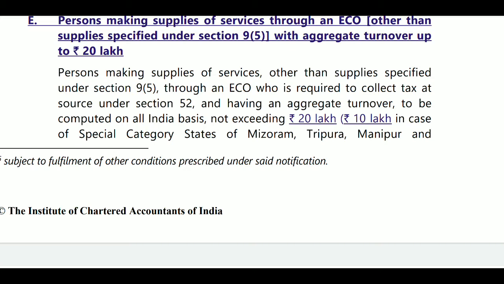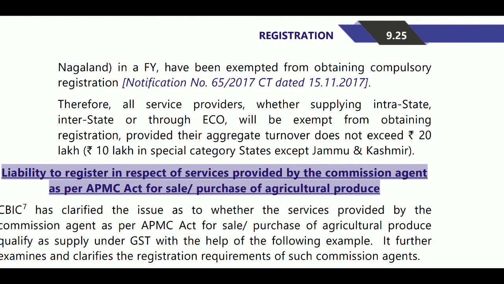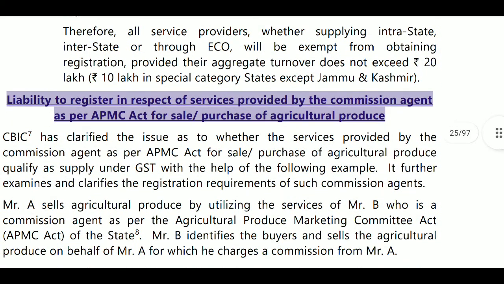For an e-commerce operator who is collecting taxes, TCS collections, you will get compulsory registration. But other than that, the turnover limit will be 20 lakhs. But in case of Mizoram, Manipur, Tripura and Nagaland, the turnover limit will be 10 lakhs in a financial year for exemption from compulsory registration. Therefore, all service providers, whether supplying interstate or through an e-commerce operator, are exempt from obtaining registration provided their aggregate turnover does not exceed 20 lakhs. Next, in special category states except Jammu Kashmir.